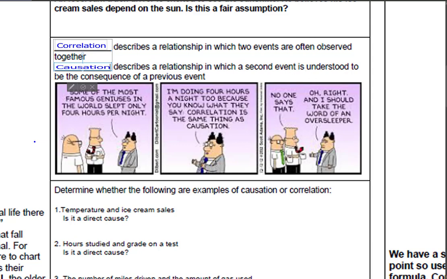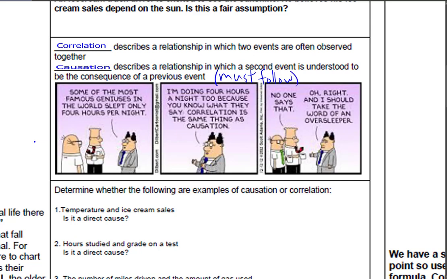All right, so I did figure out a little bit. So correlation and causation, those are those two right there. And once again, causation is when the event is understood to be the consequence of a previous event. What I mean by that is this. It's basically saying that this one must occur, or it must follow. In other words, if something happens, then this must happen. That's how I kind of like to think about it. It kind of helps out a little bit.